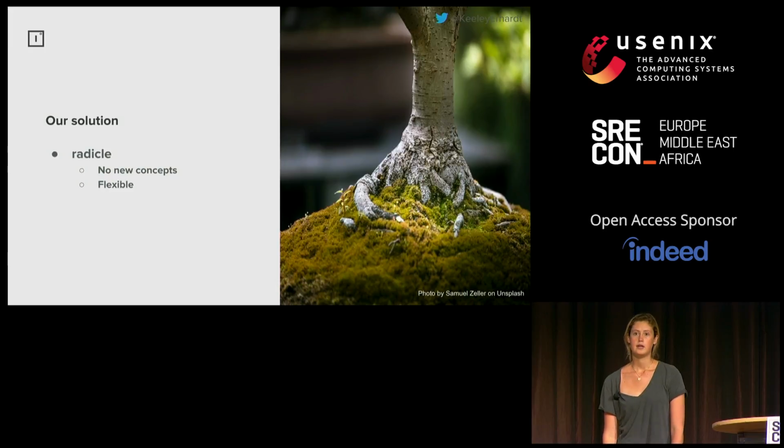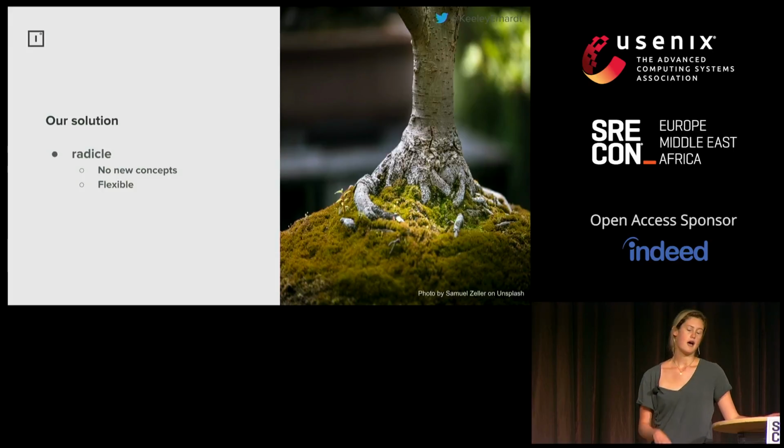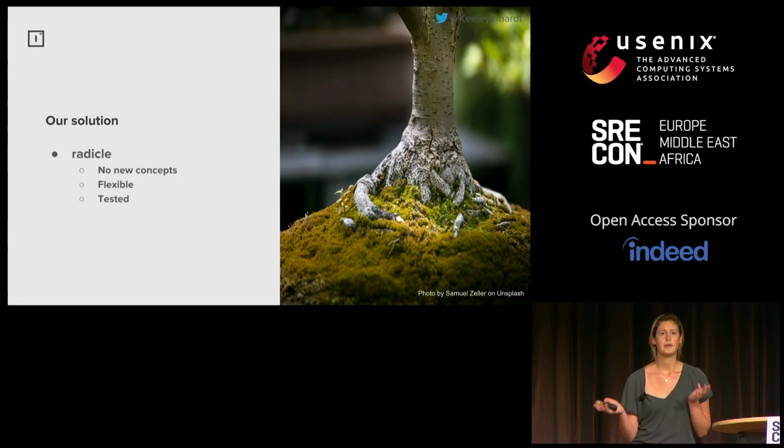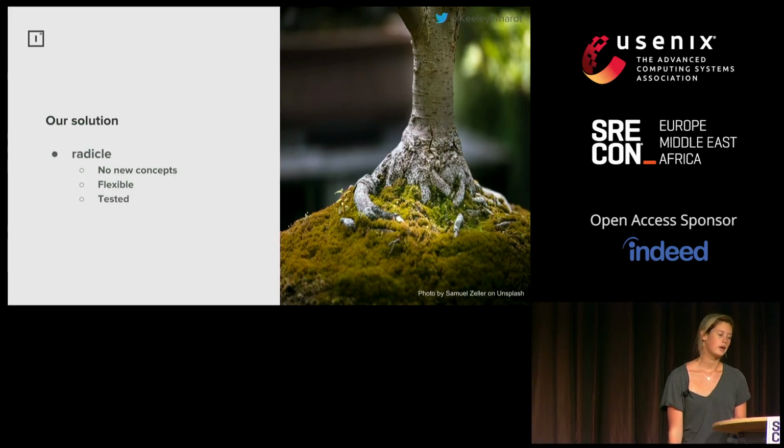For example, the Go gRPC middleware library has a bunch of different middlewares that you could use. Prometheus, for example, would include a middleware that you could use for metrics. OpenTracing has a middleware that you could use for tracing. And finally, Radical is well tested. It forms the basis of all of the production services that we've been running at Improbable, so we're fairly confident in how the base logic works.